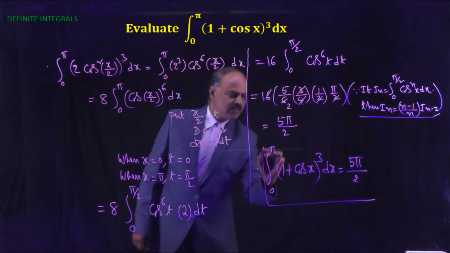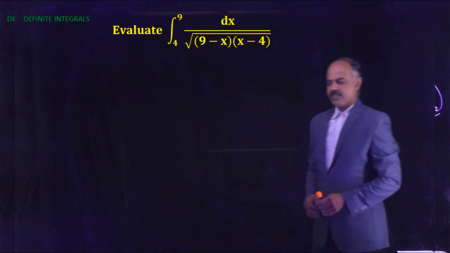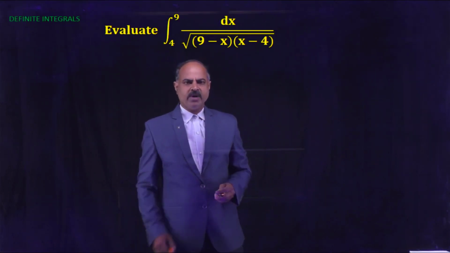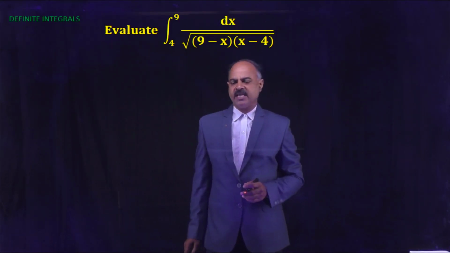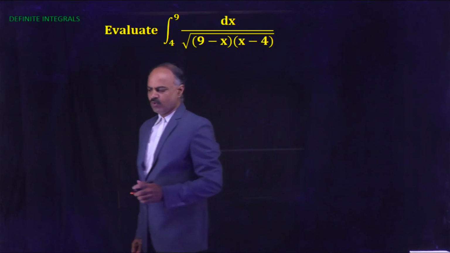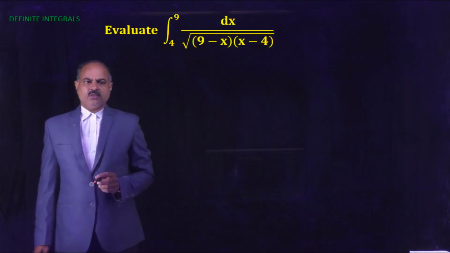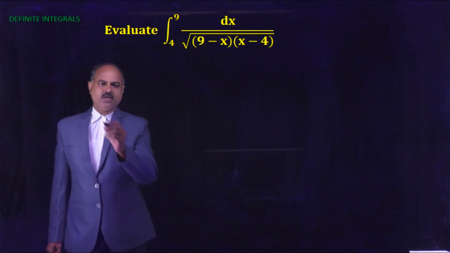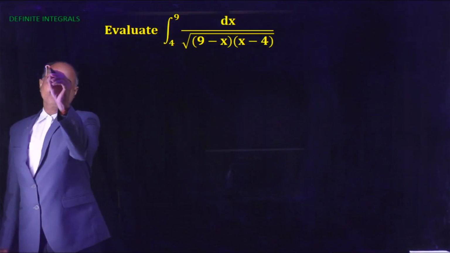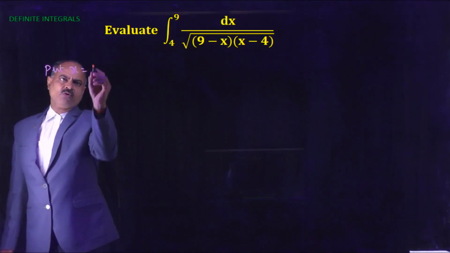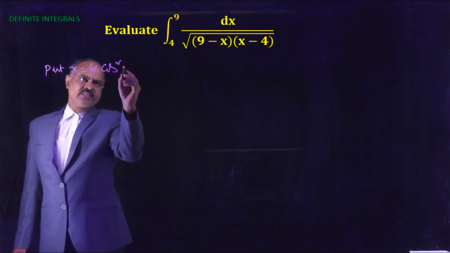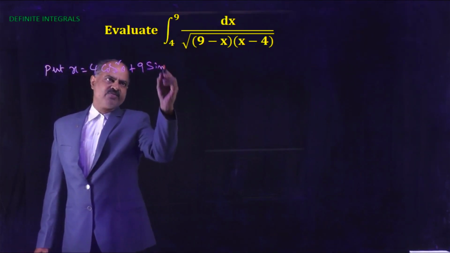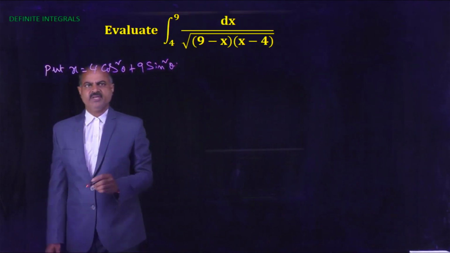Next problem, evaluate the integral 4 to 9 of dx by square root of 9 minus x into x minus 4. To evaluate this type of integrals, put x equal to 4 cos square theta plus 9 sin square theta.